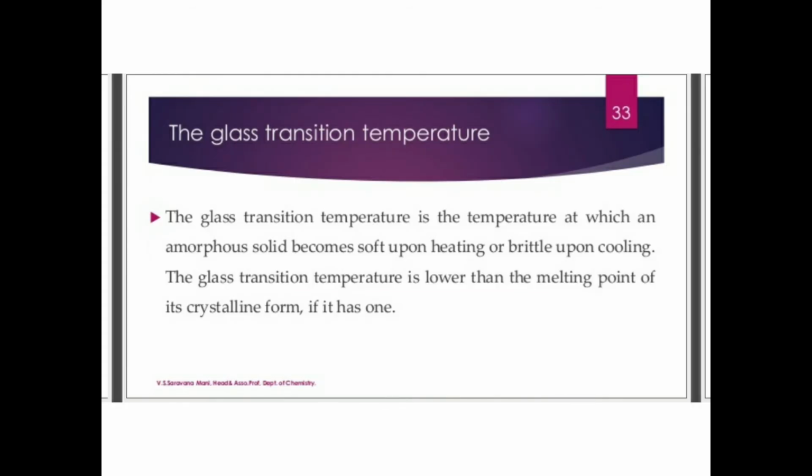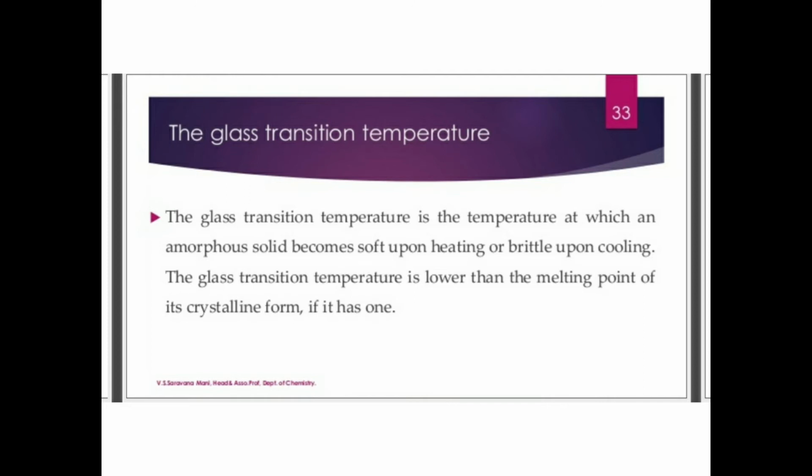Then coming to properties, first I already said a small idea about glass transition temperature. What is glass transition temperature? Remember, it is an important 2 marks question. The glass transition temperature is the temperature at which an amorphous solid becomes soft upon heating or brittle upon cooling. It is lower than the melting point of its crystalline form if it has one.